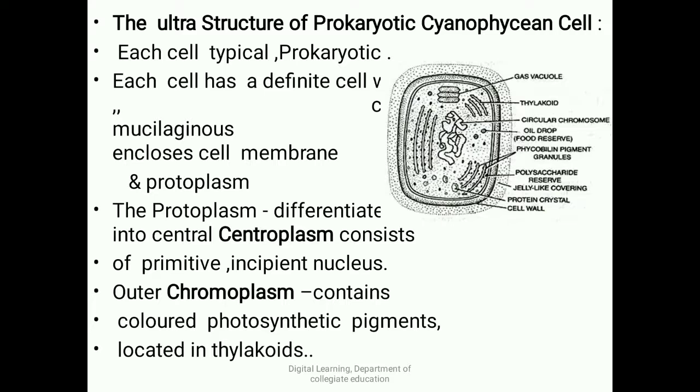The protoplasm can be differentiated into a central centroplasm, which consists of a primitive incipient nucleus, and an outer chromoplasm, which contains colored photosynthetic pigments located in thylakoids along with other cellular granules. Coming to the next slide, whatever I have told you can be seen in this image.